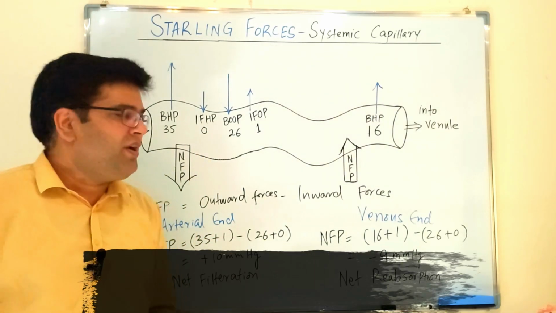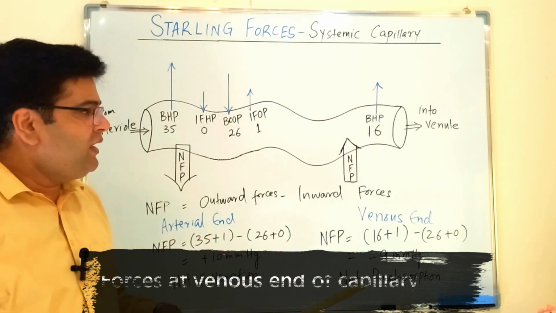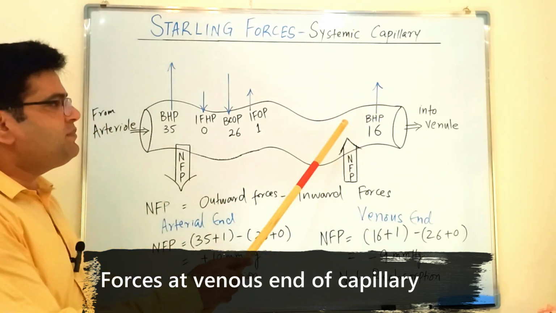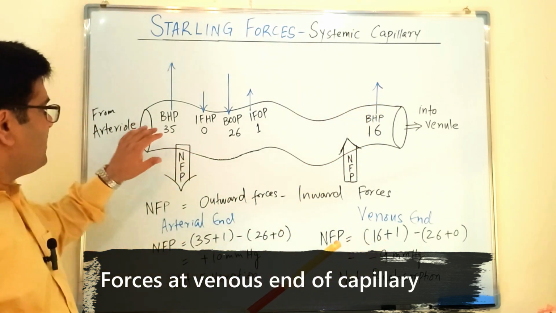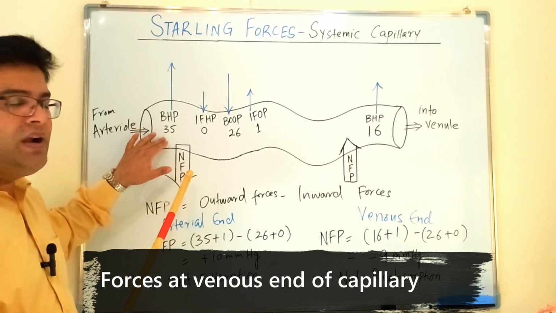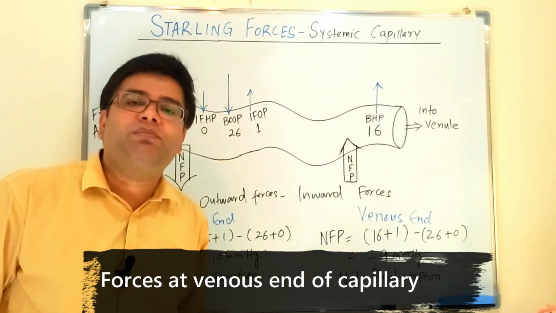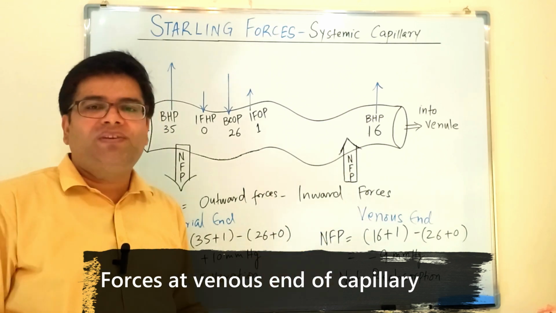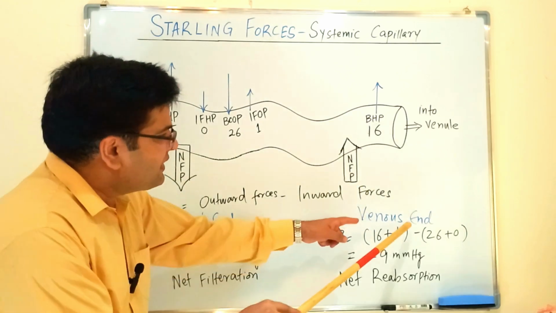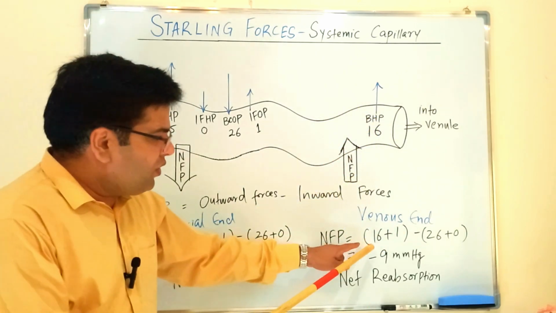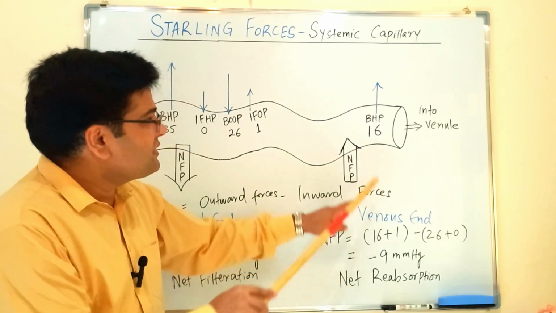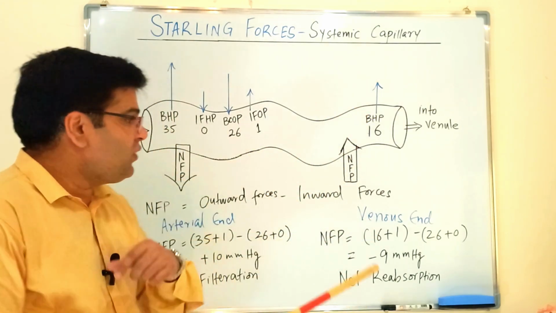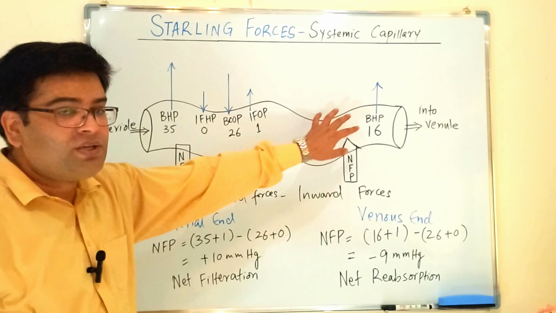At the venous end of capillary, all other forces remain the same. Just one force changes, and that is blood hydrostatic pressure. It was 35 millimeter of mercury at the arterial end of capillary, and here it becomes 16 millimeter of mercury at the venous end. See the equation of net filtration pressure at the venous end of capillary. The outward forces are 16, blood hydrostatic pressure, plus 1, which is interstitial fluid osmotic pressure, also here.